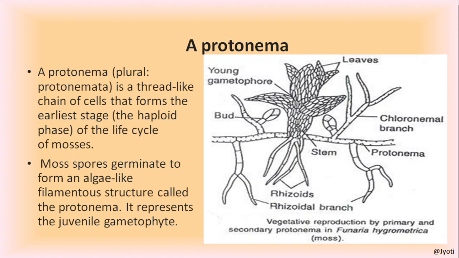Often a short note on protonema is asked. So what is protonema? Already I have told you. It is a thread-like chain of cells that forms the earliest stage of the gametophyte. The moss spore germinates to form a filamentous structure that is called protonema, and here is the picture of protonema.